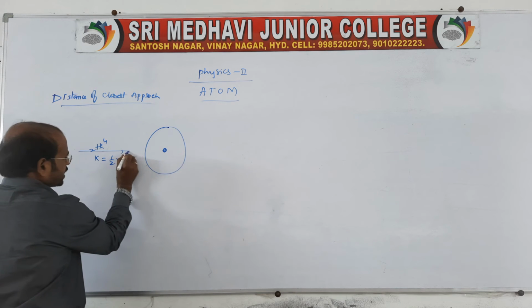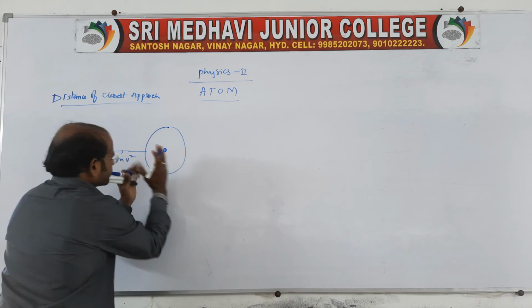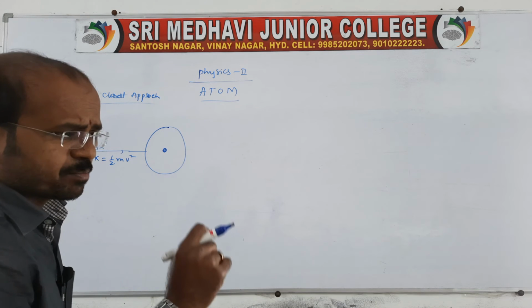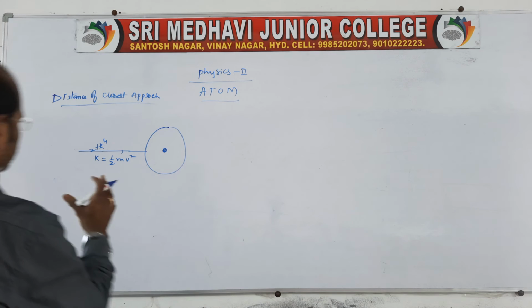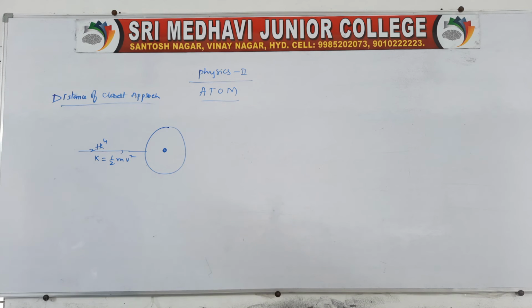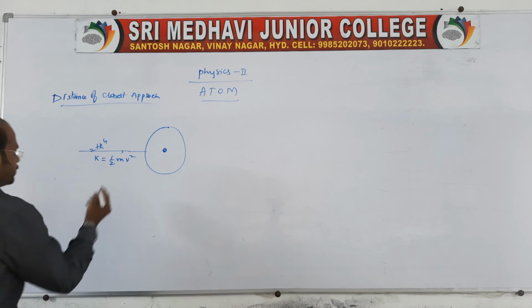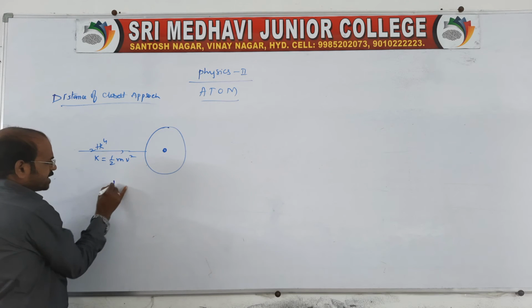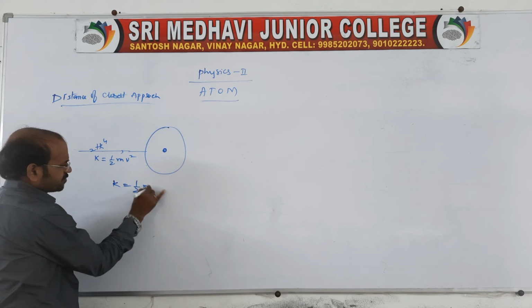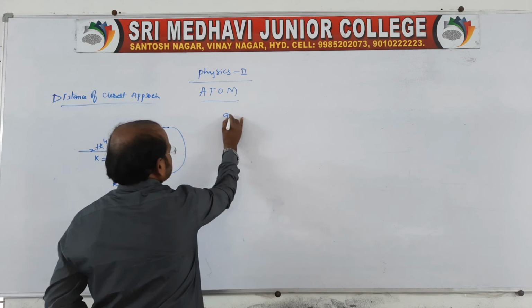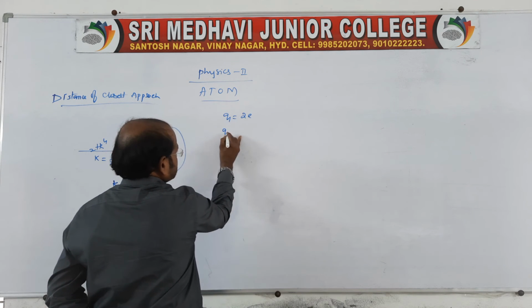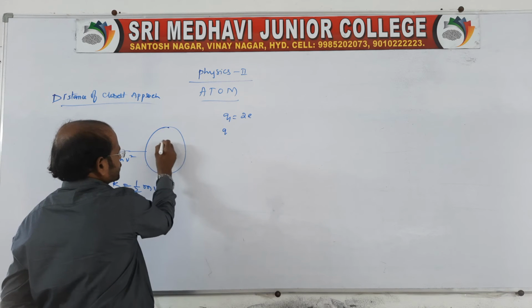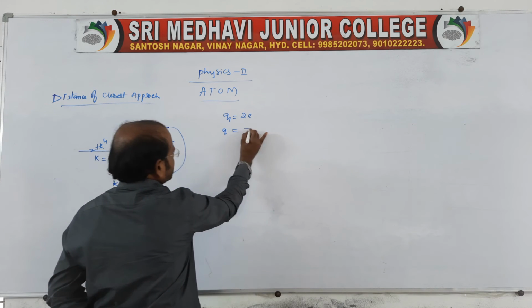When it reaches very close, this kinetic energy is converted into electrostatic potential energy. Here we know the alpha particle and its charge, and kinetic energy is half m v square. The charge of the alpha particle, Q1, is 2 electrons, and the charge of the nucleus, Q2, is equal to Ze.